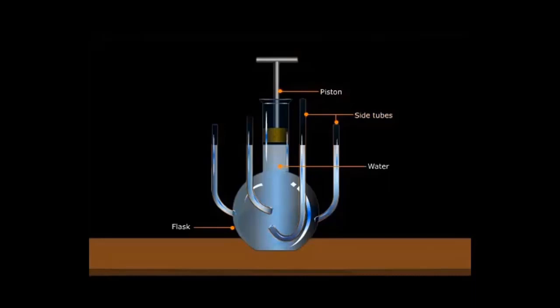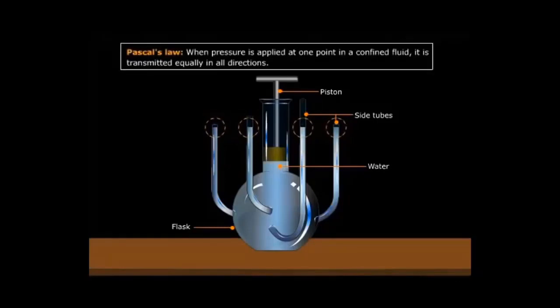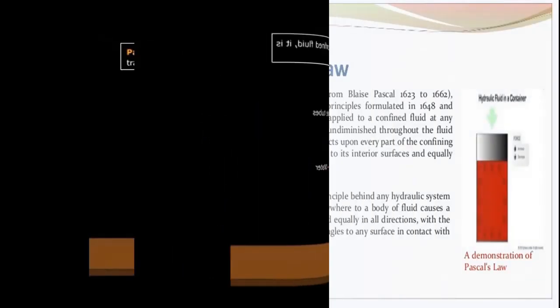Here you can see a glass flask with connected tubes in which the water level is the same all around, as liquid seeks its own level. When the piston is pushed down, the level of water rises equally in all the tubes. This shows that the water in all the tubes is receiving an equal amount of pressure. This is Pascal's law. When pressure is applied at one point in a confined fluid, it is transmitted equally in all directions.